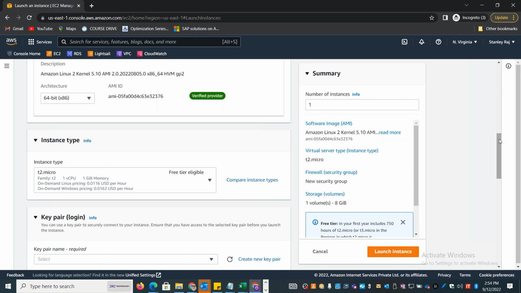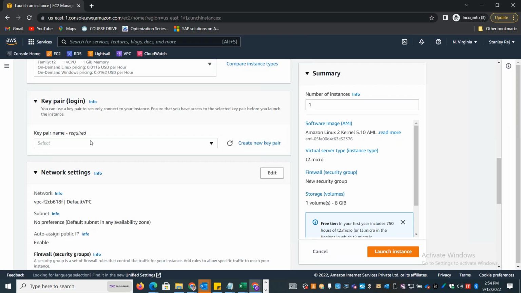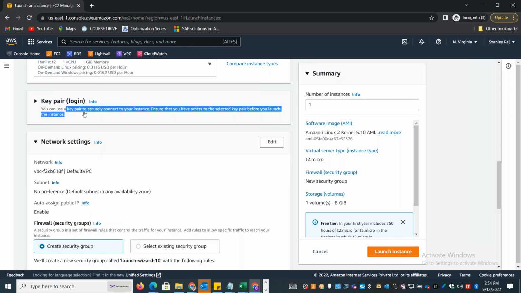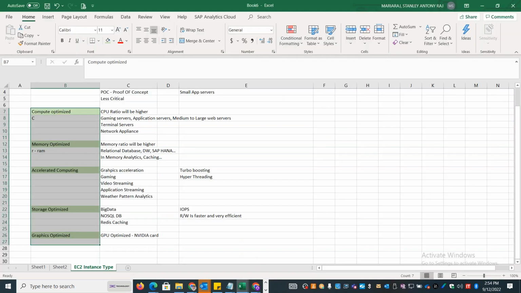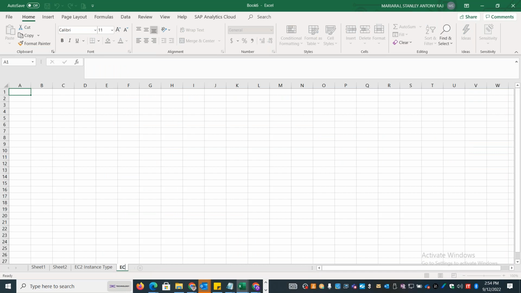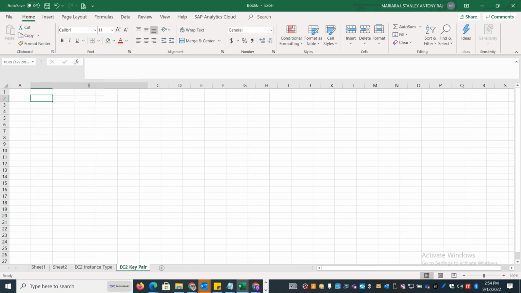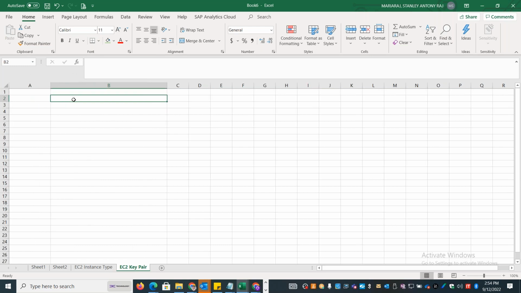Before creating, you also have to understand that you need to have credentials in order to safeguard your authentication or login. So in AWS, you use something called a key pair. The reason they call it a key pair is that it has two different keys, a private key and a public key. So there will be two keys created. This is to secure your login activity. Both the login activity will be encrypted and decrypted as you do the login. So the reason it is called key pair is because it has got two keys, one private key and one public key.